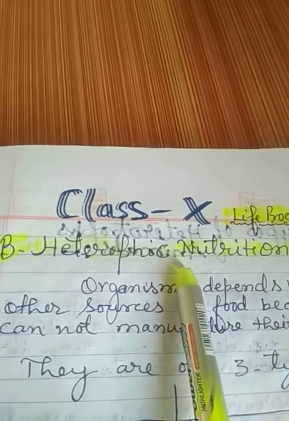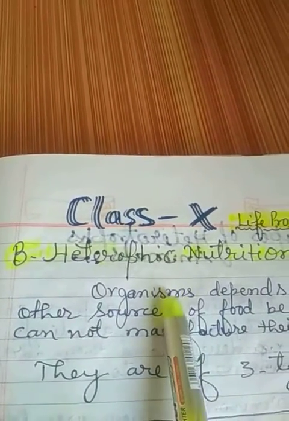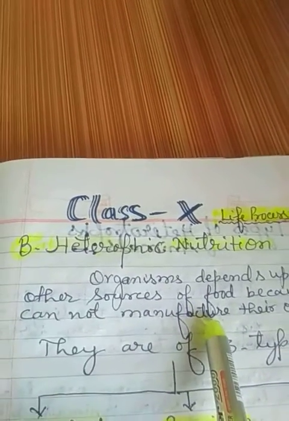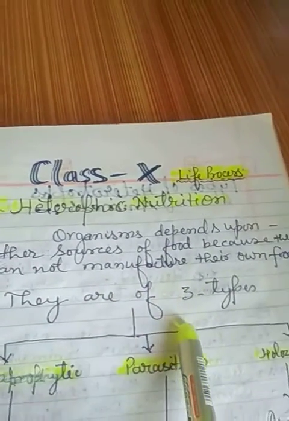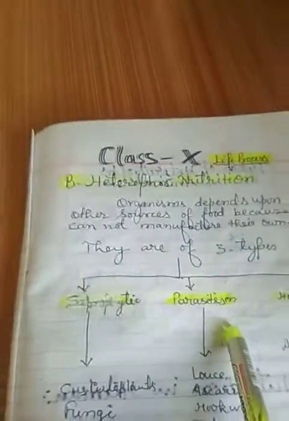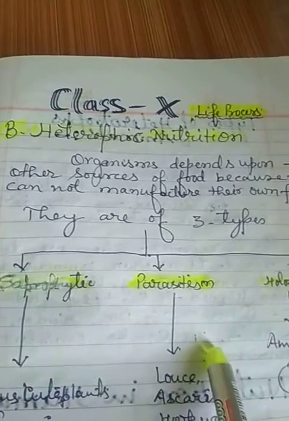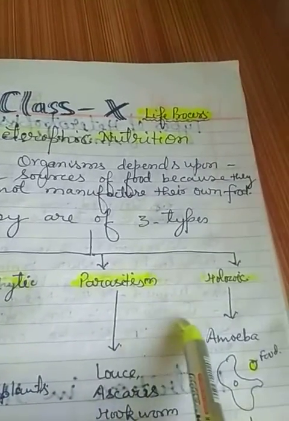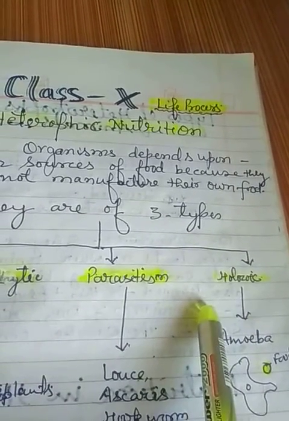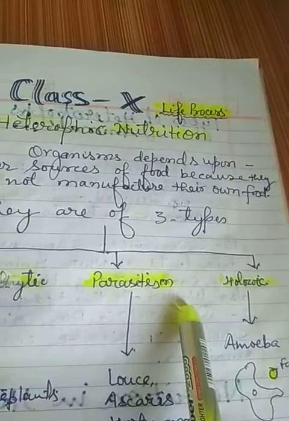It means they don't have chlorophyll, they don't have the capability to manufacture their own food from natural resources. Now heterotrophic nutrition is of three types. By three modes, the organisms get their food from different sources, different plants, different animals.